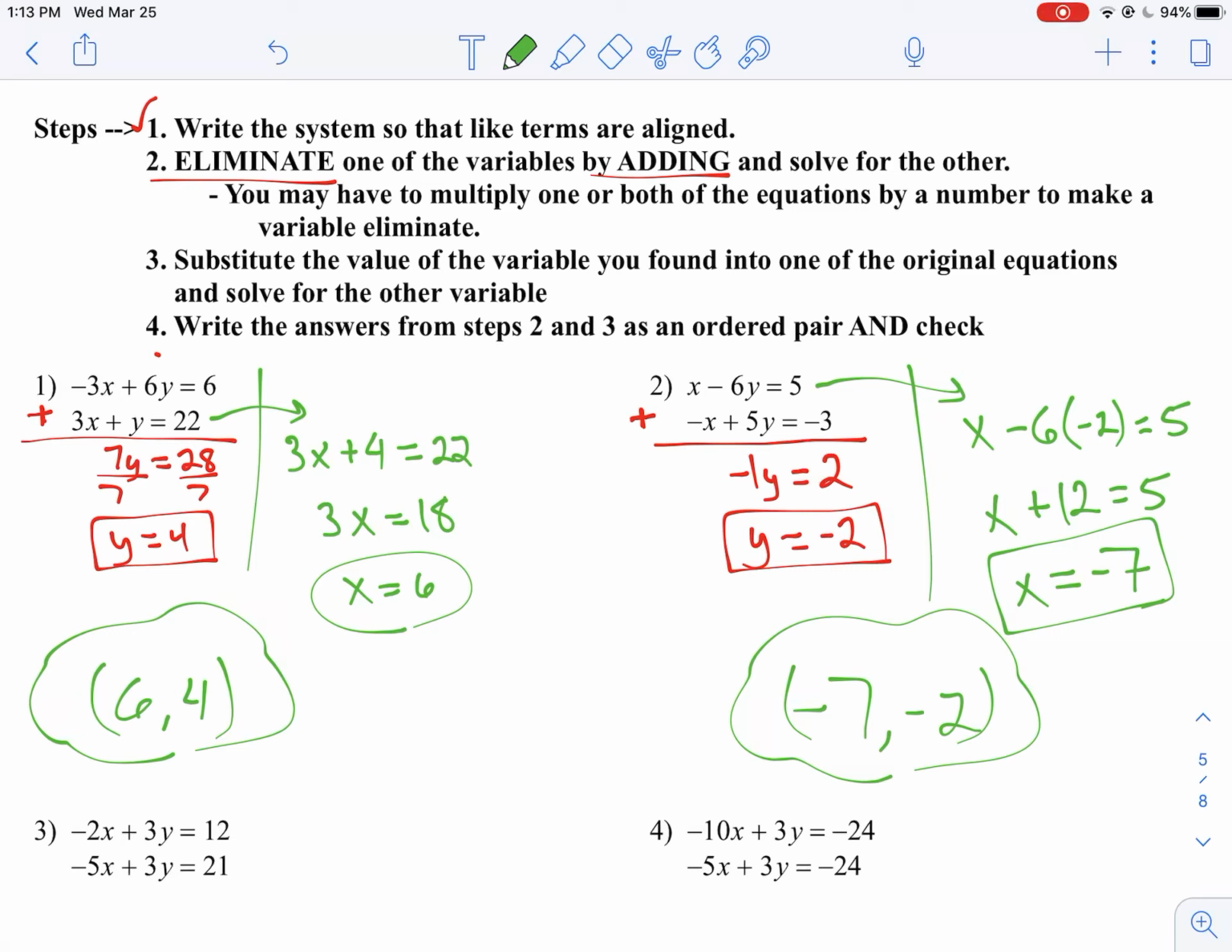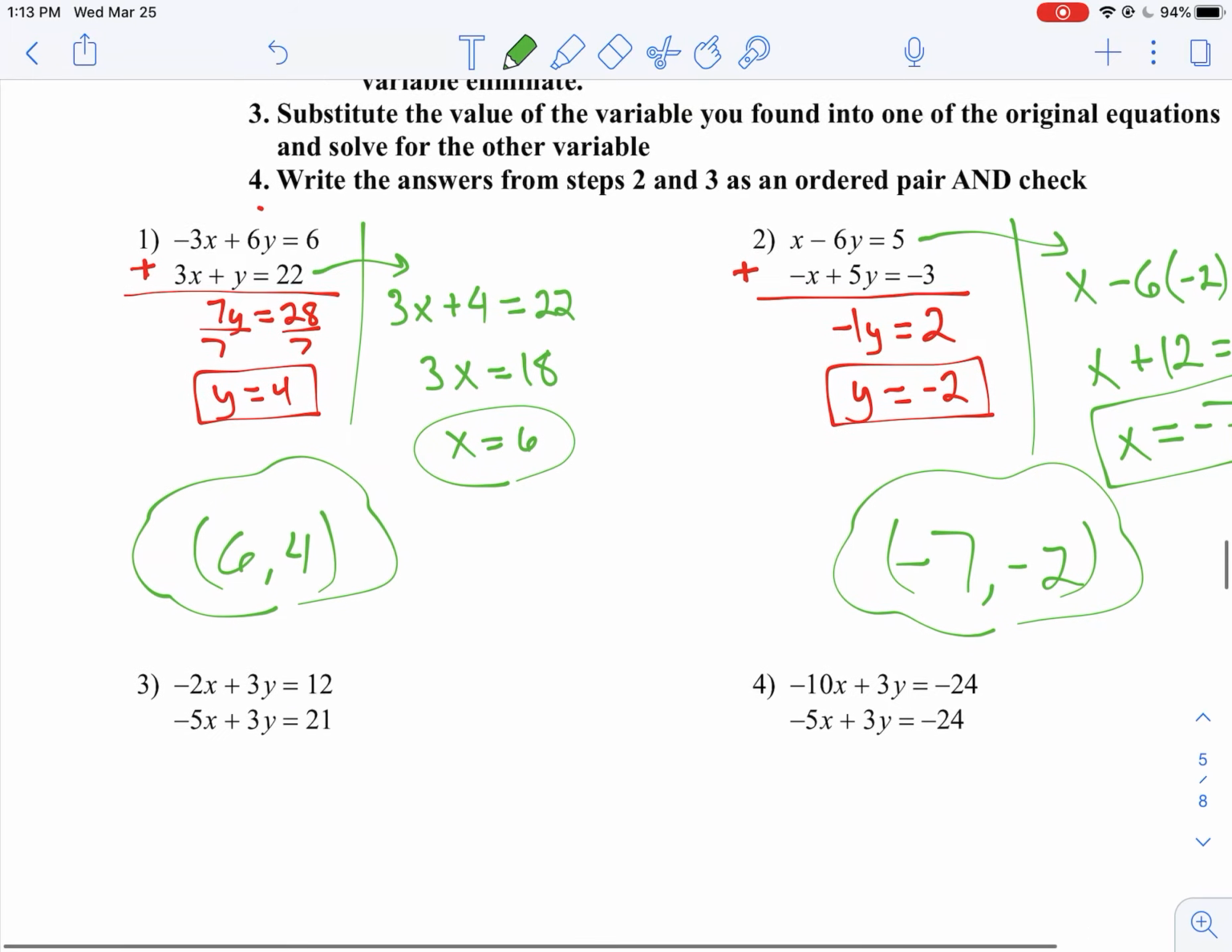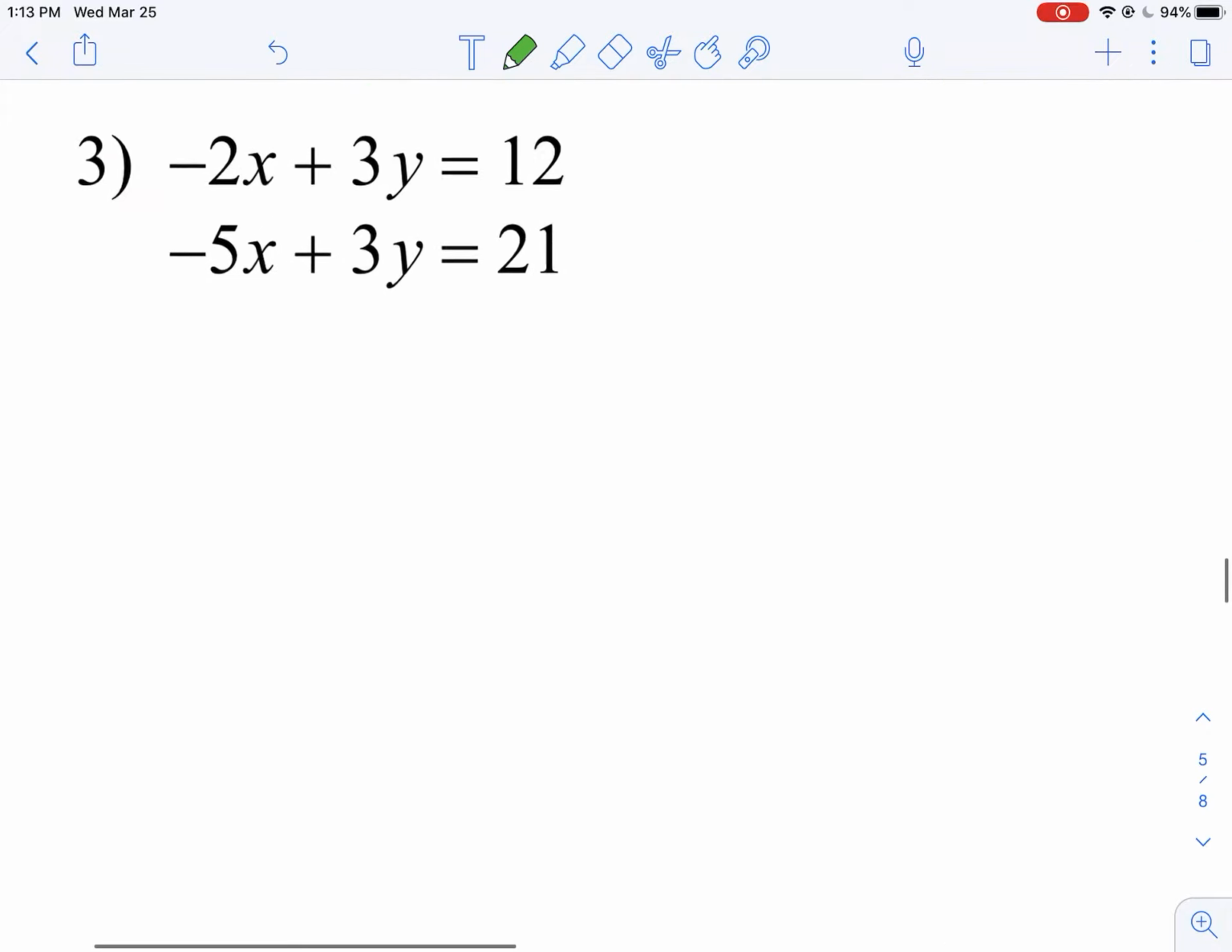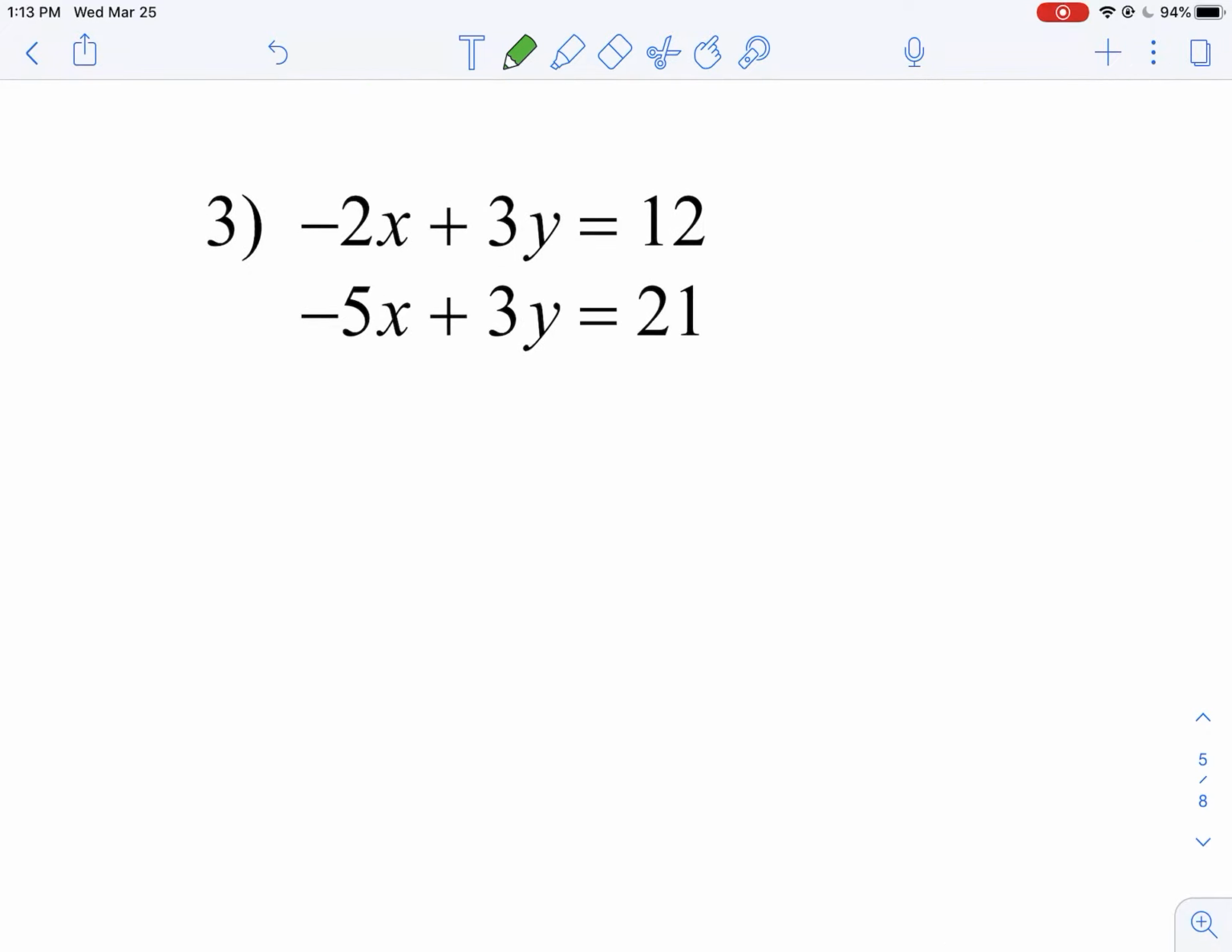We eliminated, got rid of one of the variables. They happen to both be the x's. And the next one, I think the next two actually will end up eliminating the y's. But we have to do something first. I'll show you. Okay. Here we go. Number 3.